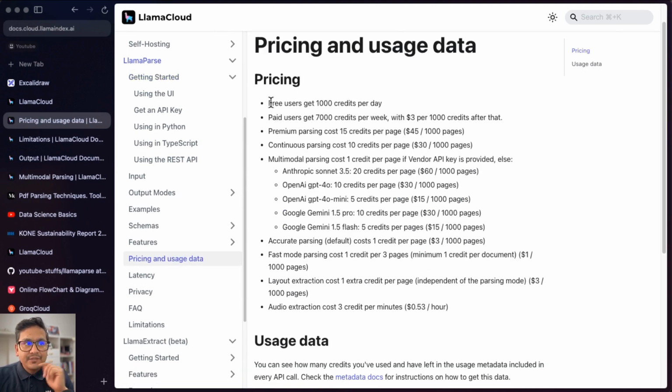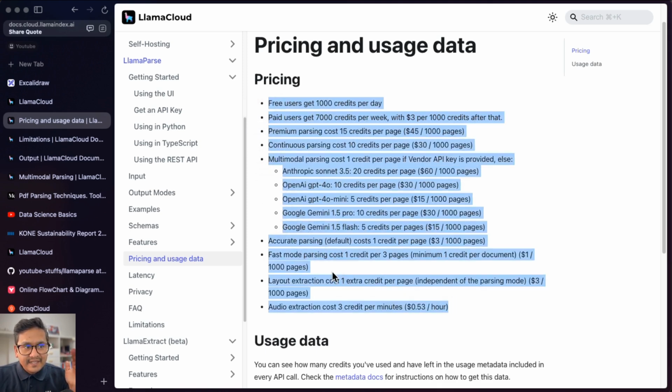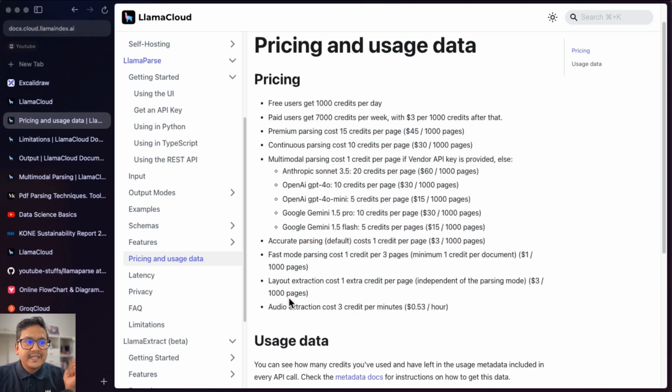So you can see free users get 1000 credits per day. So we did all the different things which I just showed you here. It cost 85 credits, so it's all free. You can have 1000 credits per day, and the paid users get 7000 credits per week with $3 per 1000. So it's not that expensive if you see the quality of the parsing or the parsed document. And now you can just go here and see all the different things: audio extraction, how much it costs, layout extraction, fast mode, accurate mode, and all the different things are mentioned here.